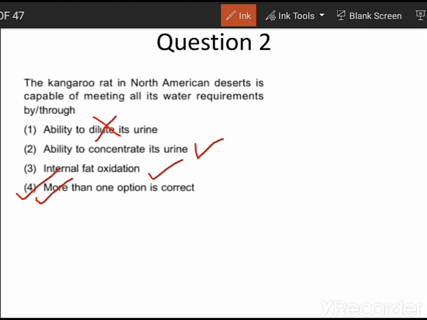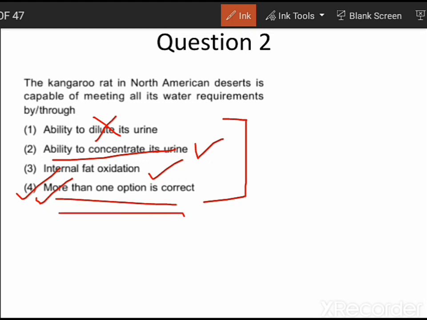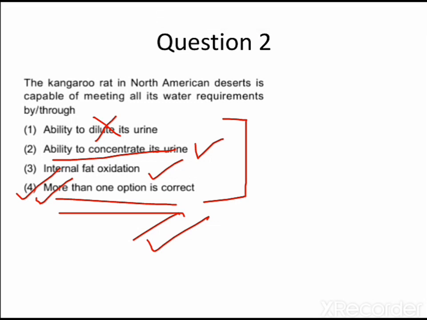So this is the biggest mistake if you have just marked answer 2, because this is a common mistake that the majority will be making, that we will not go beyond option 1 or 2. Make sure that you read all the 4 options quickly, because these type of options, like "more than one option is correct", frequently appear in the NEET paper. So keep in mind that these points are also important. Read all the 4 options and then only go for predicting the answer. Let us now see the next question.